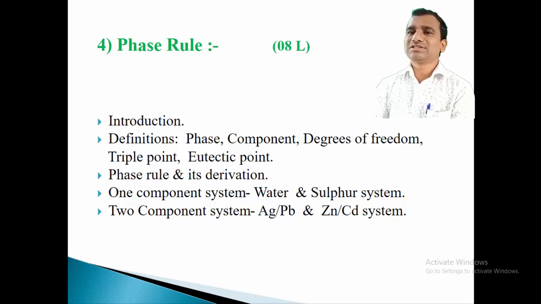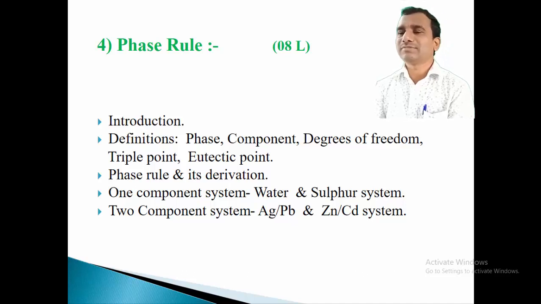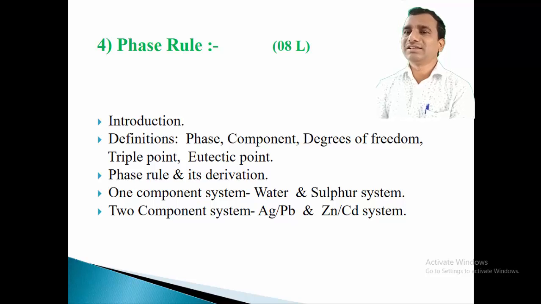So these are the two systems added as one component systems. After this, we have to take the second important system, that is called the two component system. Two systems are added: one is called the silver lead system and the second is called the zinc cadmium system. Again, for these systems we have to consider the total number of areas, the total number of curves, and how many types of triple points or eutectic points are possible for it. All that we have to study in detail.